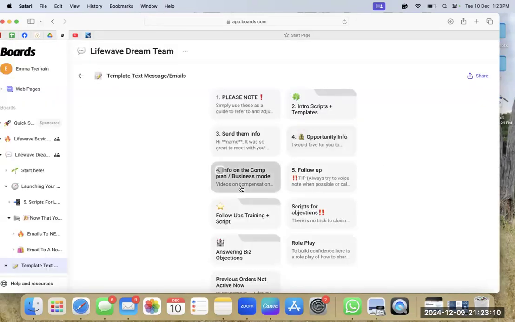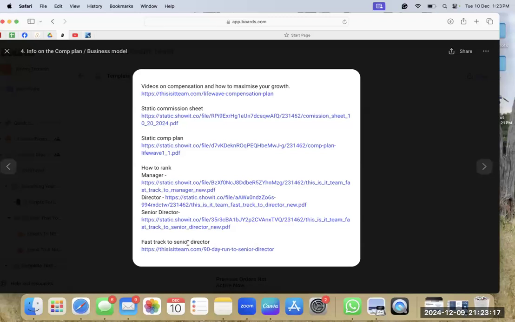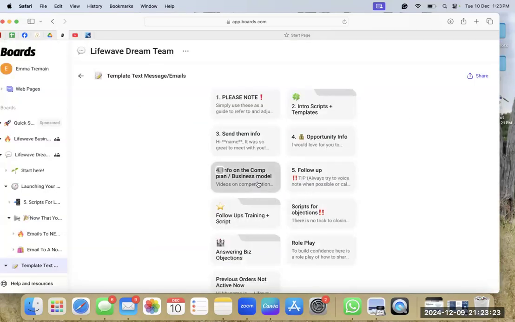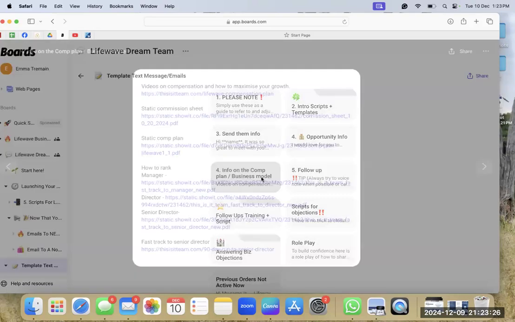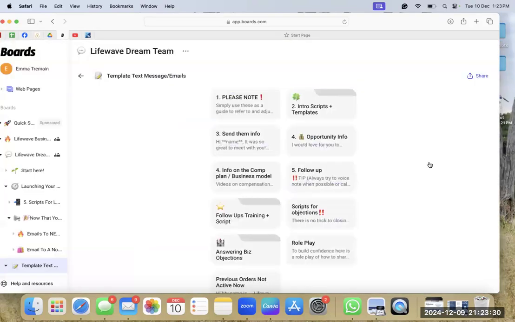If they're asking for information on the comp plan and business model, there are a bunch of links here that explain that, how to run to senior director, static comp plan, static commission sheet, and how to maximize your growth, etc. So if they want all that info in one text message, it's all there. I know it's very text heavy, but it's got everything.